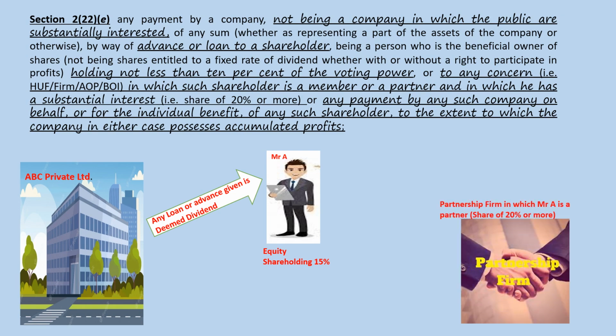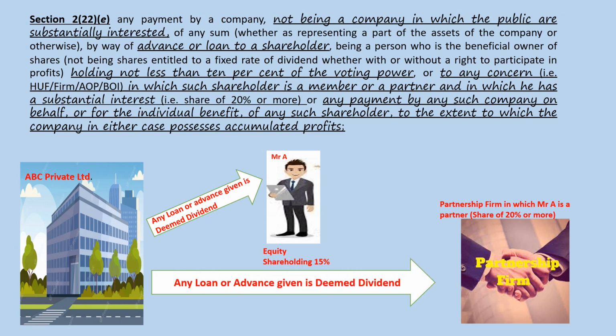Now there is a partnership firm in which Mr. A is a partner and he holds 20% or more of the share in the partnership firm. Any loan or advance given by ABC Limited to the partnership firm in which Mr. A is a partner will also be considered as deemed dividend.